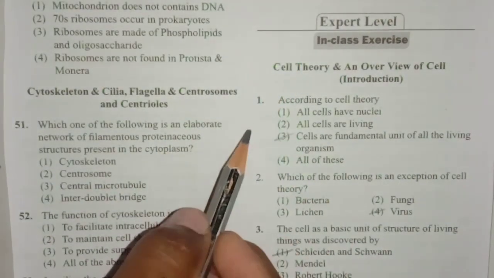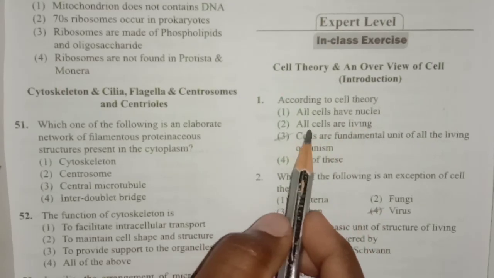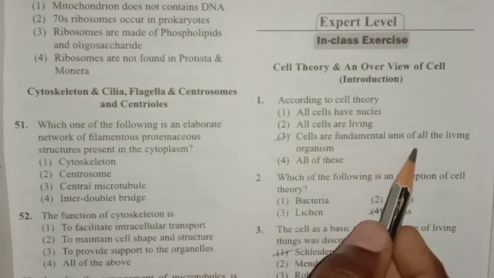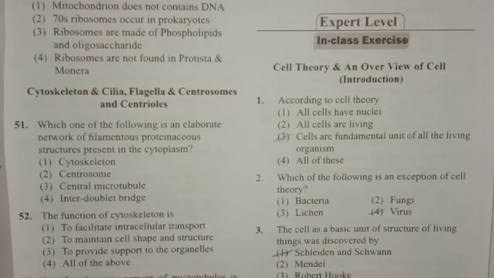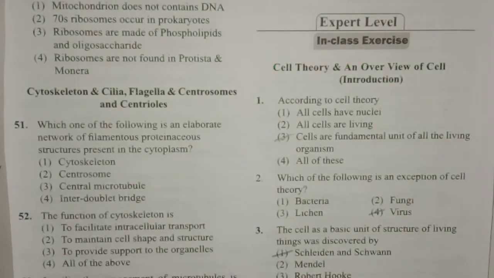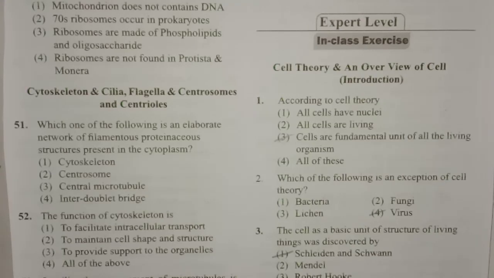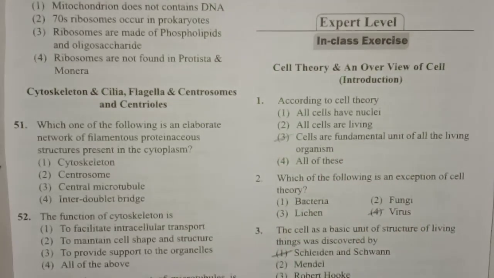In that, the first question: according to cell theory, all cells have nuclei, all cells are living, cells are the fundamental unit of all living organisms. You know that according to cell theory, cells are the fundamental unit of all living organisms. The cell theory mainly says that all living organisms are made up of cells and products of cells, and new cells arise from pre-existing cells. So according to cell theory, cells are the fundamental unit of all the living organisms.